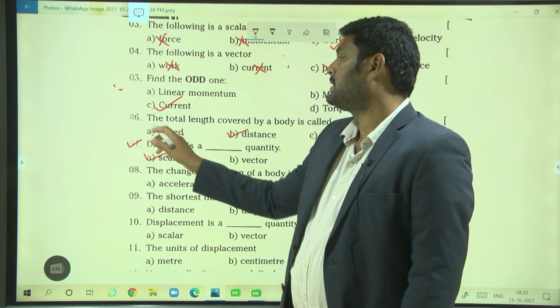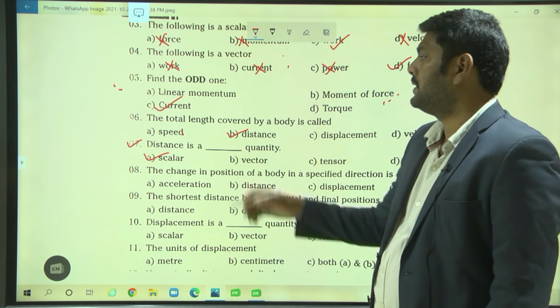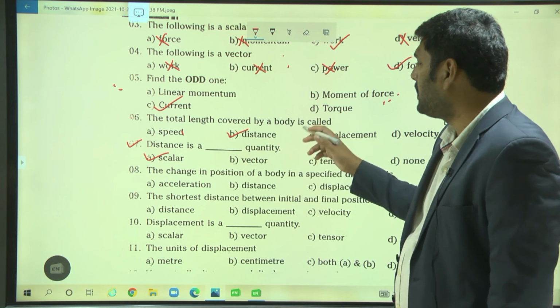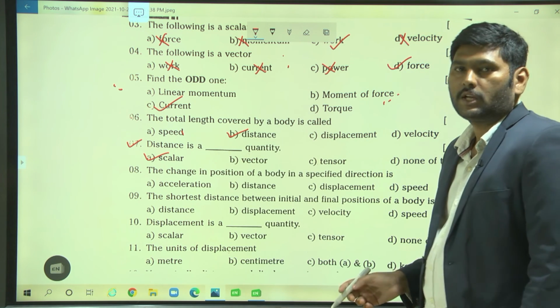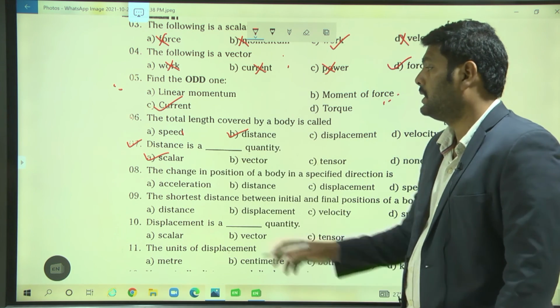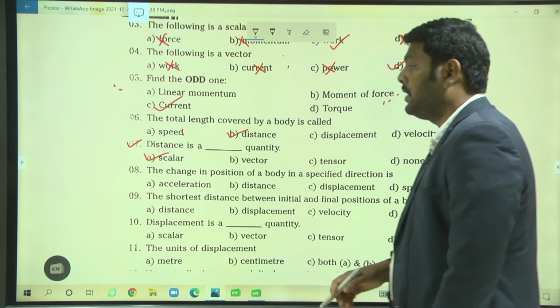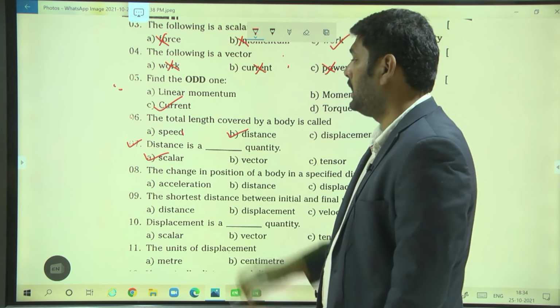Similarly, we did the 6th and 7th also. What is the 6th? Once again, see: the total length covered by the body is the distance. The distance is what type of quantity? Just now we discussed, it is a scalar quantity.